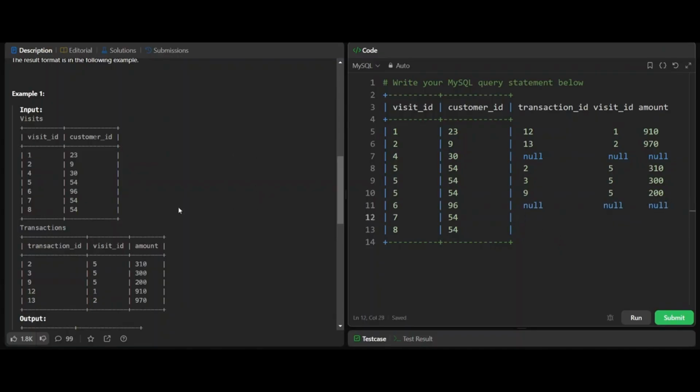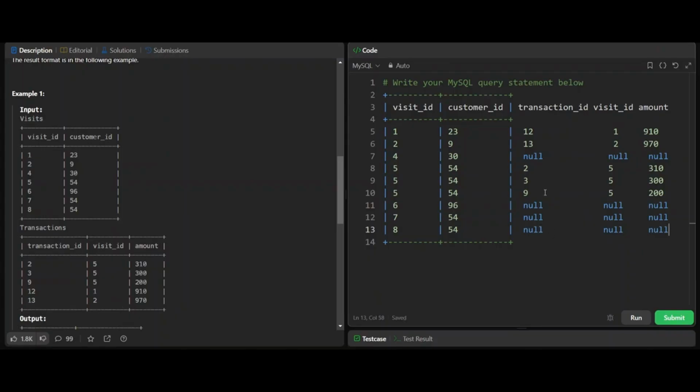Now, for customer ID 54, visit ID 7 is not there in transactions, and visit ID 8 is also not there.